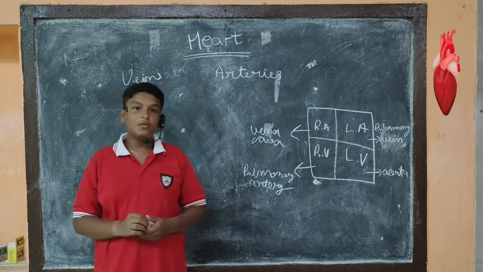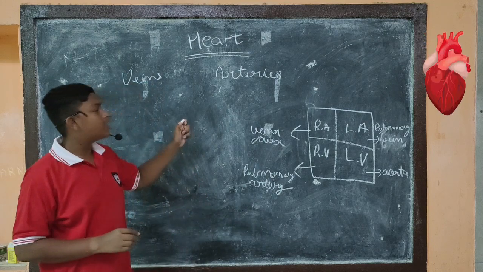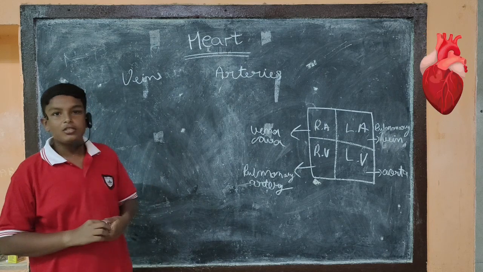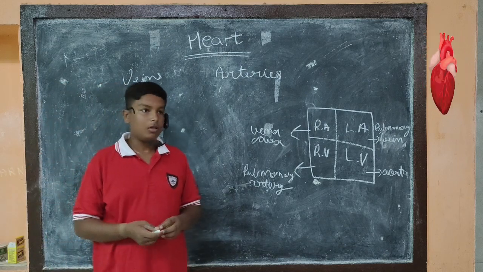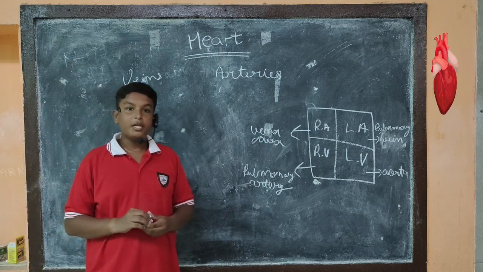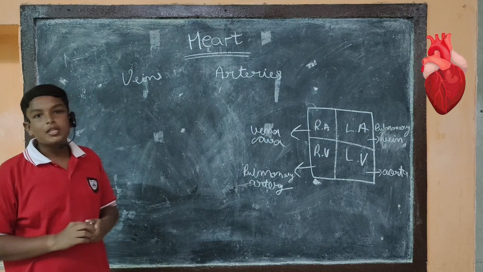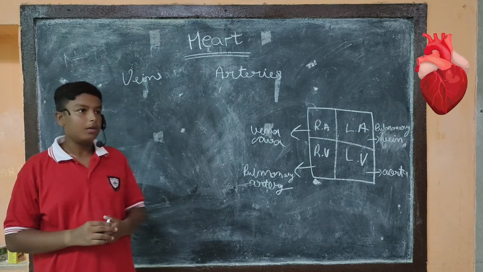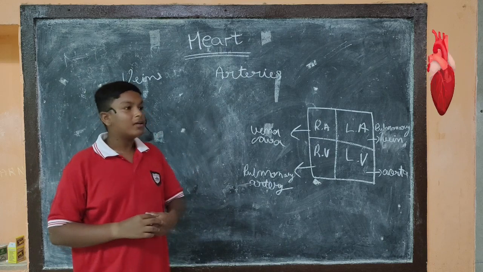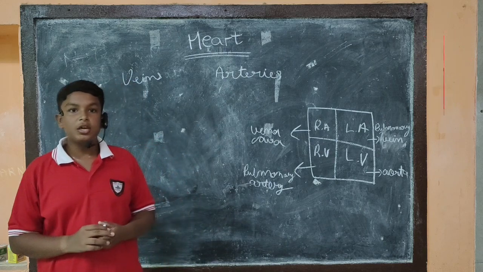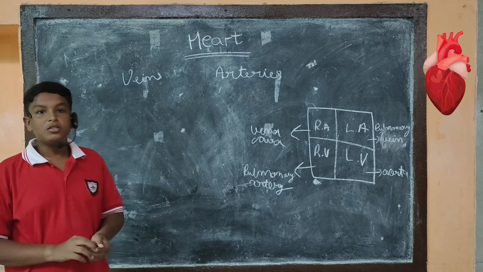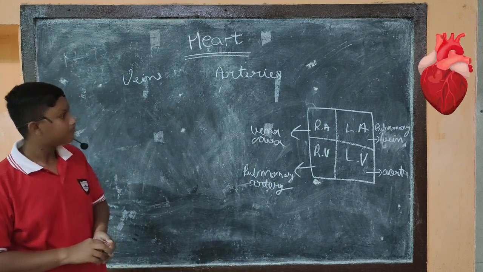The first difference between them is that arteries carry the blood from the heart to the organs, whereas veins carry the blood from the organs back to the heart. Arteries have high pressure in them, whereas veins have low pressure. The third difference is that arteries have three layers, which are thick and fibrous. Veins also have three layers, but they are thinner than arteries.